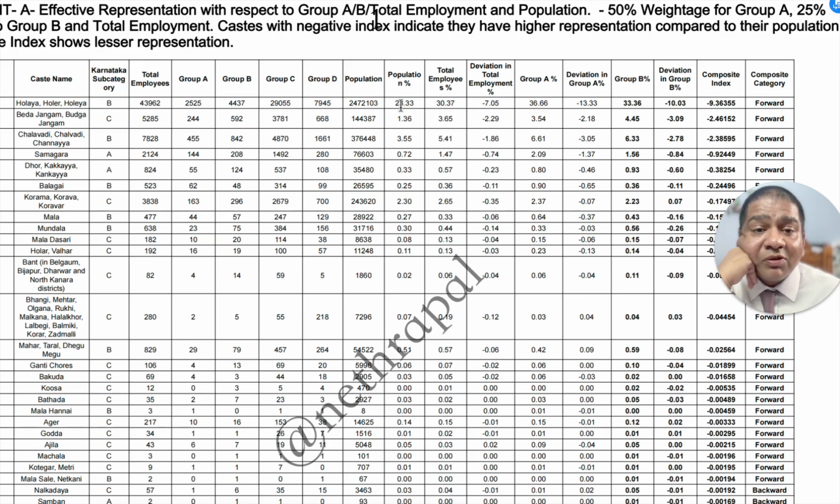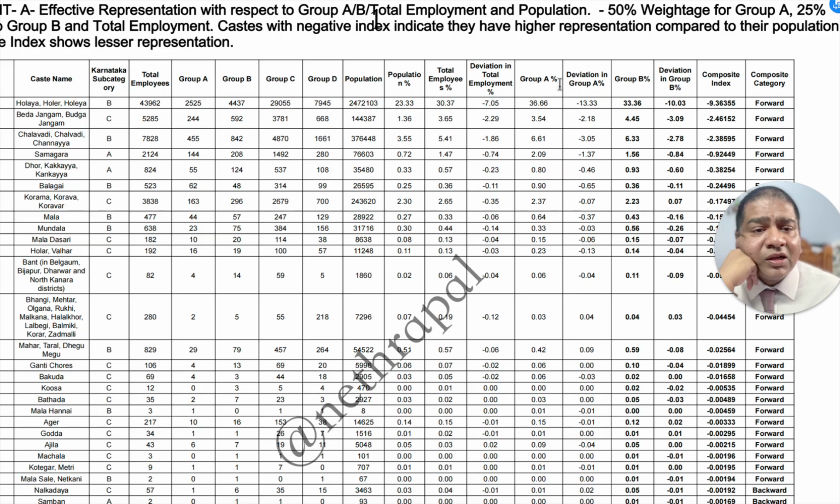Their population is 23.33, so the deviation in total employment percentage is 7.05. If there is a negative number, it means they are overrepresented, that is, the total employment is more than the population, because we are taking population percentage minus total employees percentage.